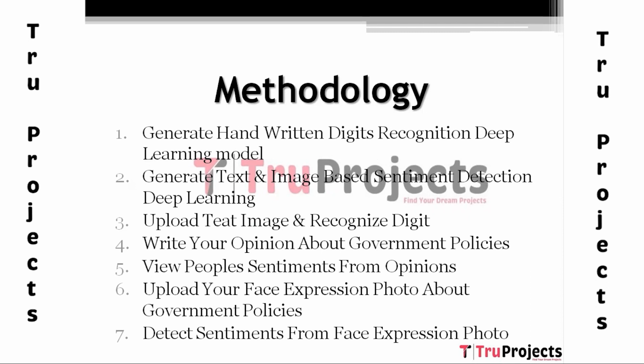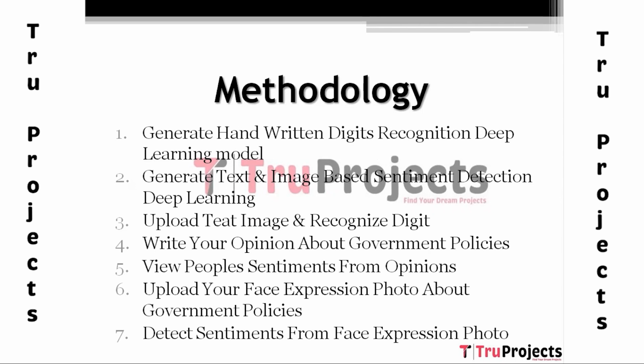Third module, upload text image and recognize digit. By using this module, we will upload the text image and apply the trained model to recognize digits. Fourth module, write your opinion about government policies. Using this module, we will accept your opinion and then save that opinion, and the application will detect the sentiment from the opinion.